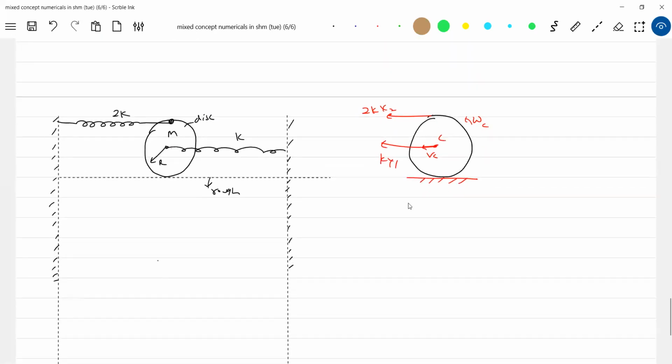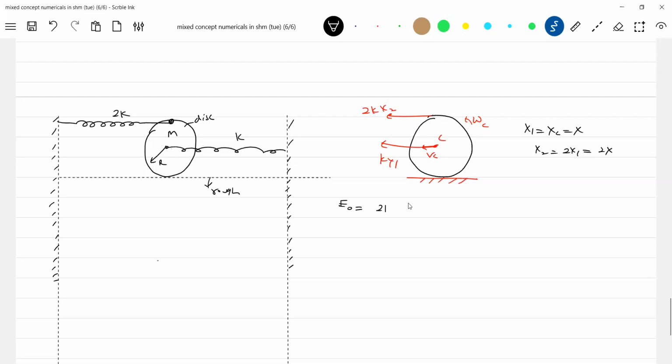So what is x1? x1 is equal to xc. So we have to show that. What is x2? x2 should be equal to 2x, because the displacement of center of mass will be x. The spring 1 is connected to the center of mass, so the deformation of this spring should be equal to the displacement of center of mass. For pure rolling, the displacement of the highest point should be twice the displacement of center of mass. So we have 2x1. Okay, let's write the oscillation energy.